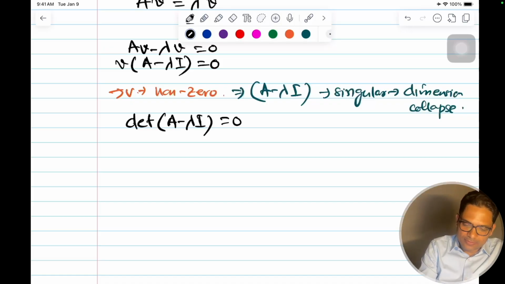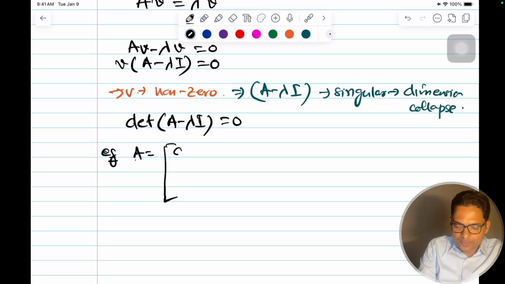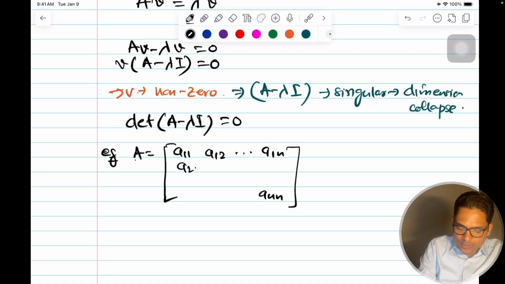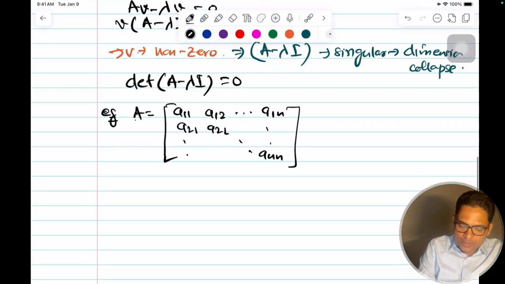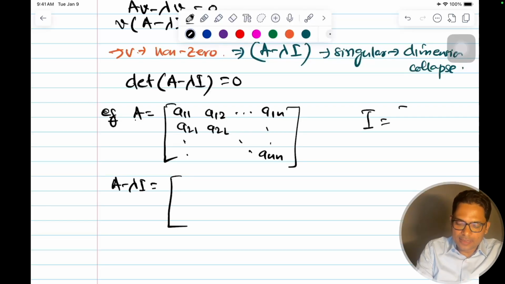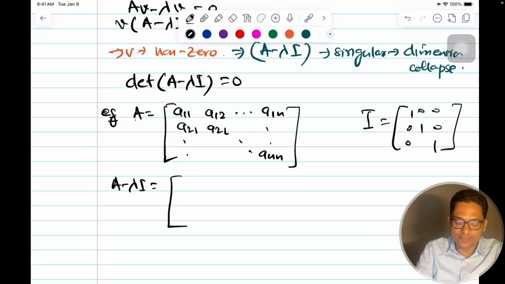Say, for example, if we have a matrix A, let me make a bigger matrix. I'll give you a general form: A11, A12, like this till A1n, and then ANN. A21, A22, like this. So your A minus lambda I will be, where I is an identity matrix in which 1, 1, 1 is there and 0 everywhere else. Only the diagonal has 1. Say this is 3 by 3.